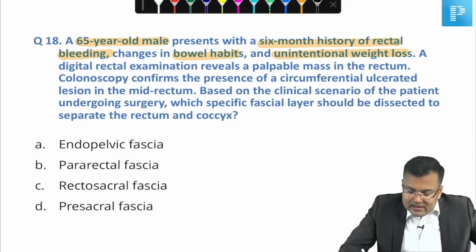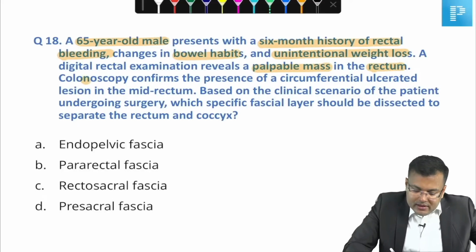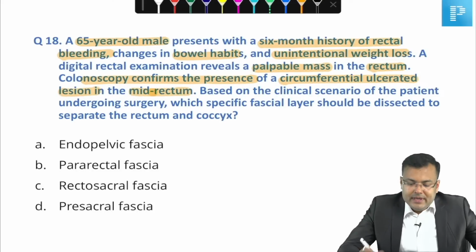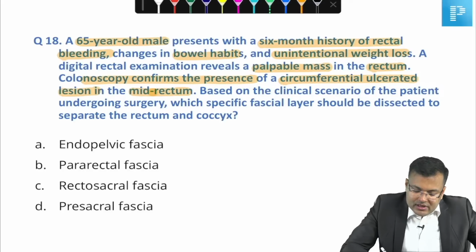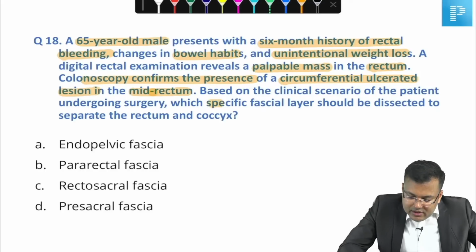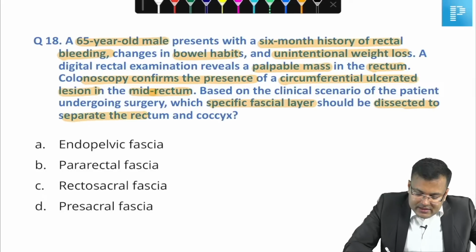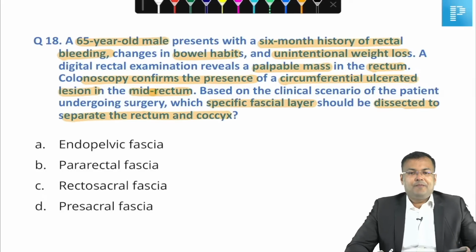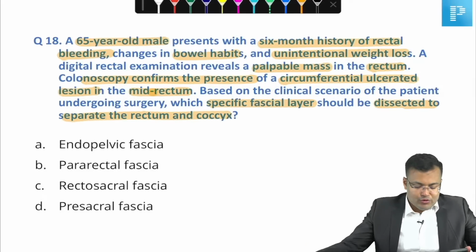A digital rectal examination reveals a palpable mass. Where is the mass? In the rectum. Colonoscopy confirms presence of a circumferential ulcerated lesion in the mid-rectum. Based on the clinical scenario of the patient undergoing surgery, which specific fascial layer should be dissected to separate the rectum from the coccyx? Let me see who is going to mark the correct answer.